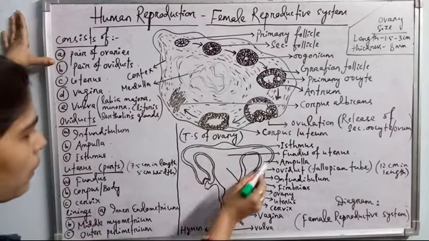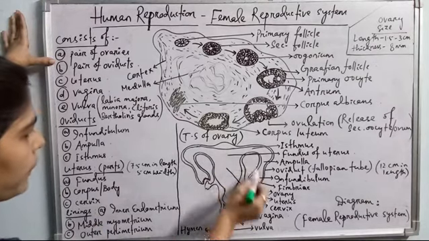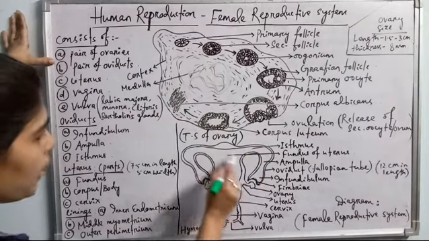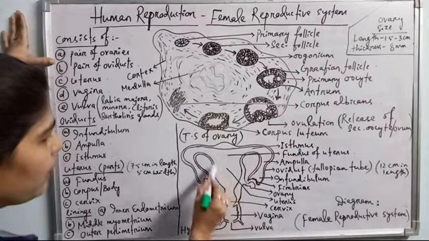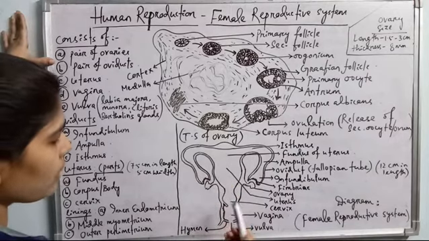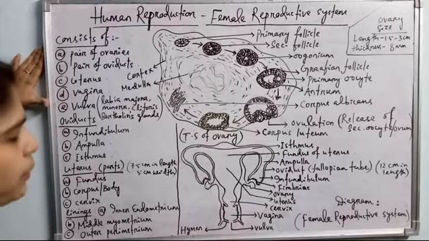These are the pair of oviducts which arise from nearby the ovary and move upwards. These two oviducts merge to form the uterus. Uterus is the baby growing chamber. Okay, and this uterus opens into cervix. Cervix opens into vagina, and vagina opens into vulva. So all these are the structures of female reproductive system.